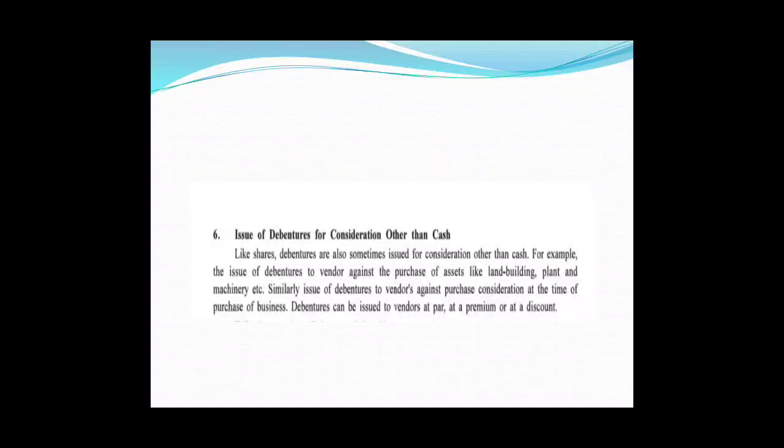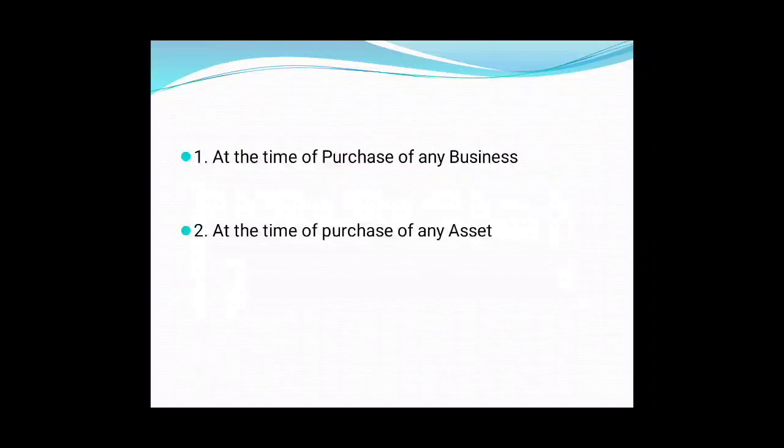Like shares, debentures are also sometimes issued for consideration other than cash. For example, the issue of debentures to a vendor against the purchase of assets like land and building, plant and machinery, etc. Similarly, issue of debentures to a vendor against purchase consideration at the time of purchase of business. Debentures can be issued to the vendor at par, at premium, or at a discount, at the time of purchase of any business or any asset.